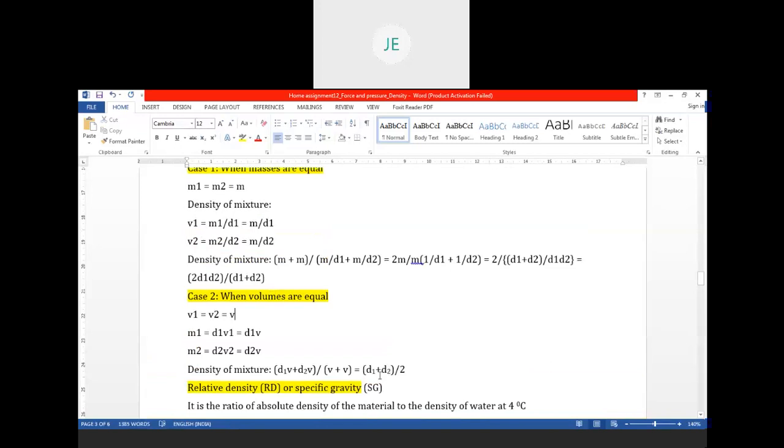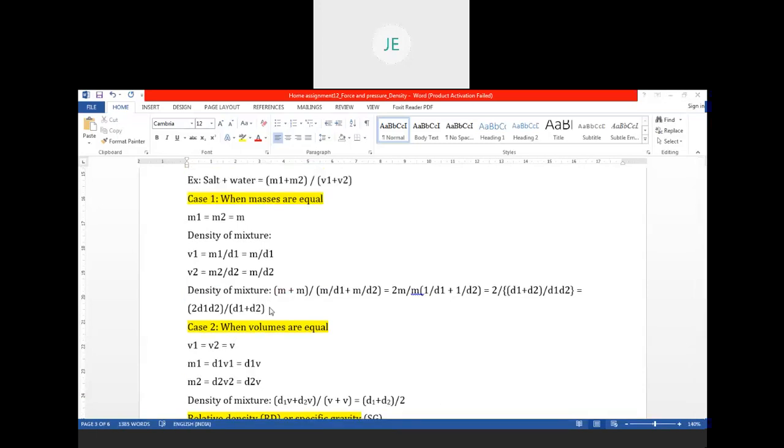Even if you take three volumes, it is D1 plus D2 plus D3 by 3. Average you have to take. Density of the mixture is just the average: sum of observations by number of observations. That is the arithmetic mean, or average. So that is what you have to take when volumes are equal.